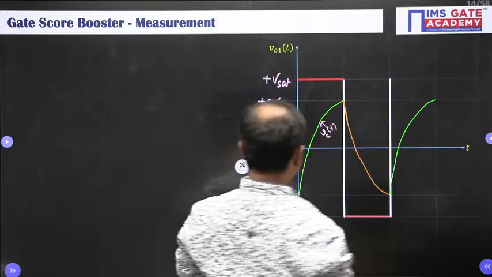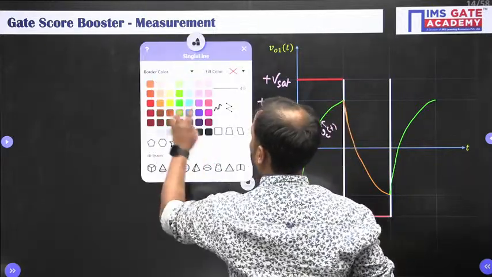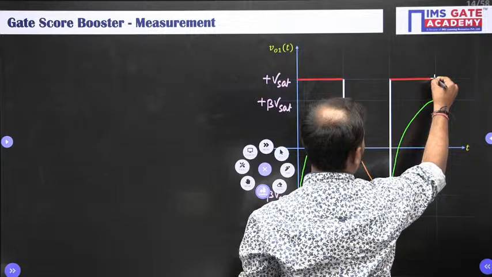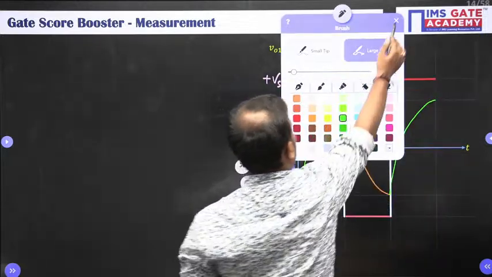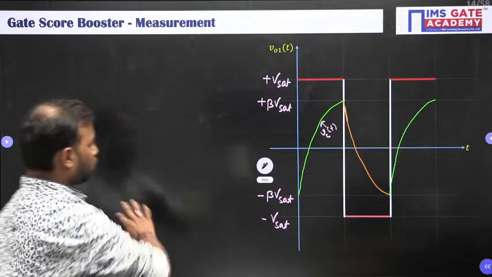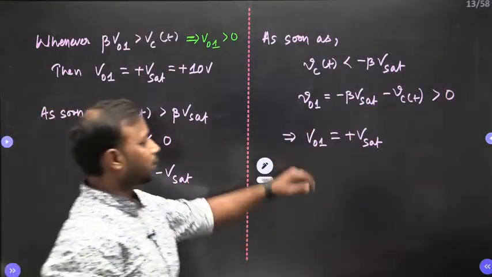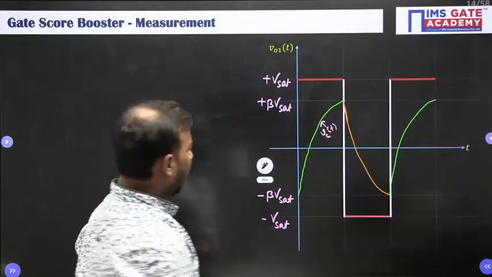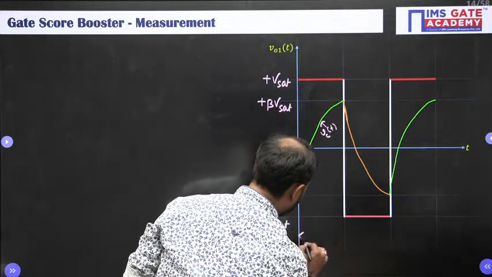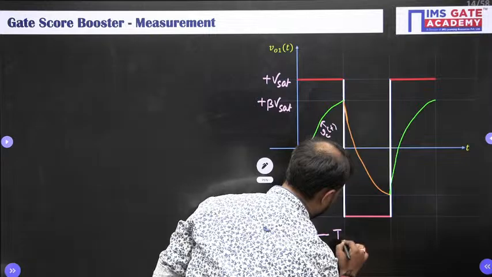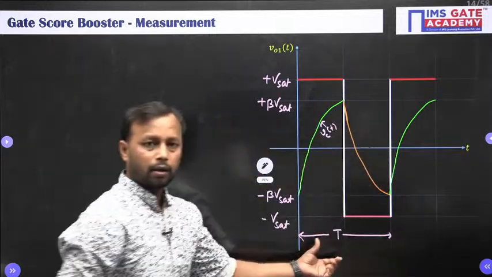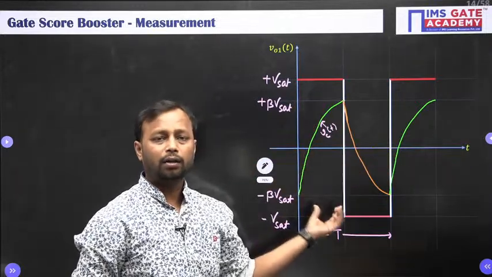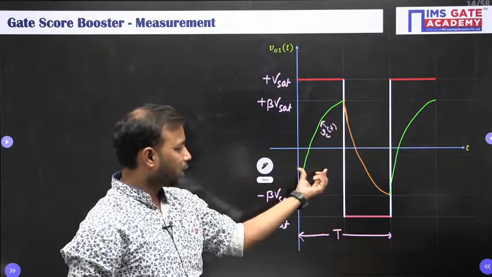Like this, and it will be plus Vsat till the capacitor charges to, or reaches, plus beta Vsat. So the process is going to get repeated like this. Any doubt? Any doubt? And if you see carefully, this time period which is T, and the duration of charging and discharging are half of the total time. So this is T by 2, this is T by 2.